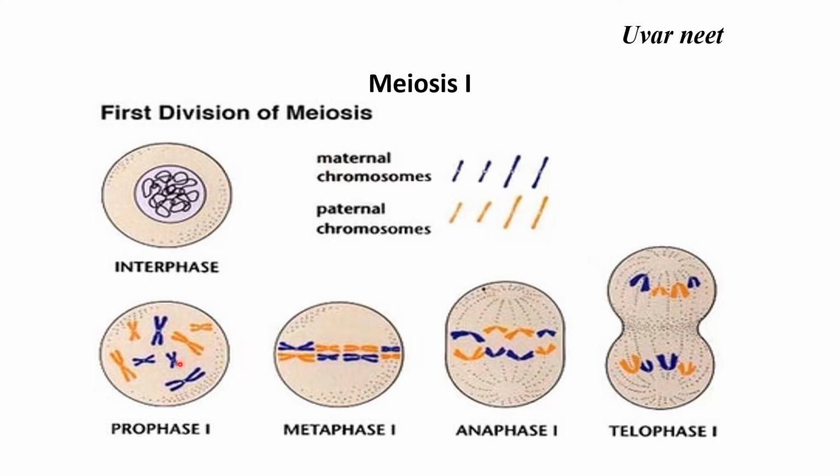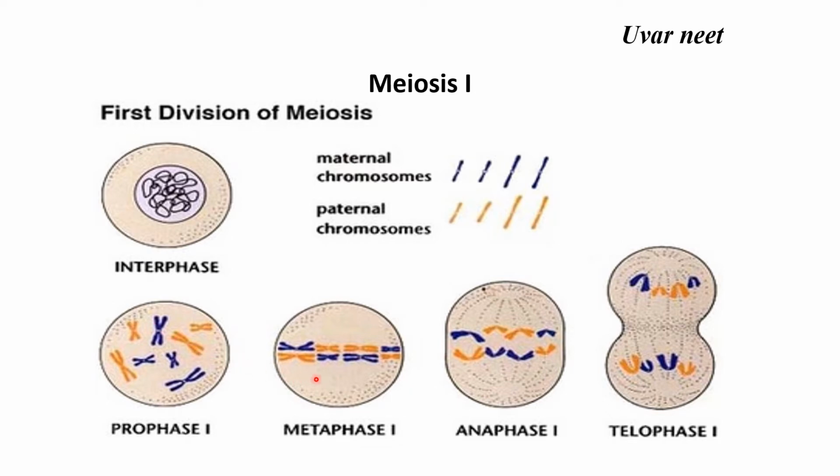Now we can see prophase 1. If you take one chromosome, that of the mother, you will see that it has two chromatids. And if you see that of the father, there are also two chromatids. We call them the homologous pair of chromosomes.